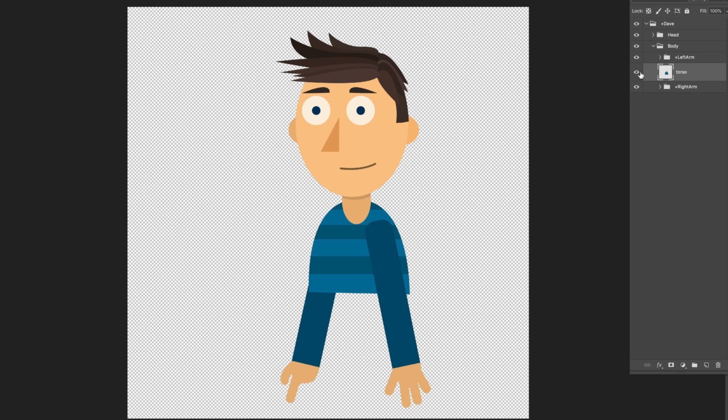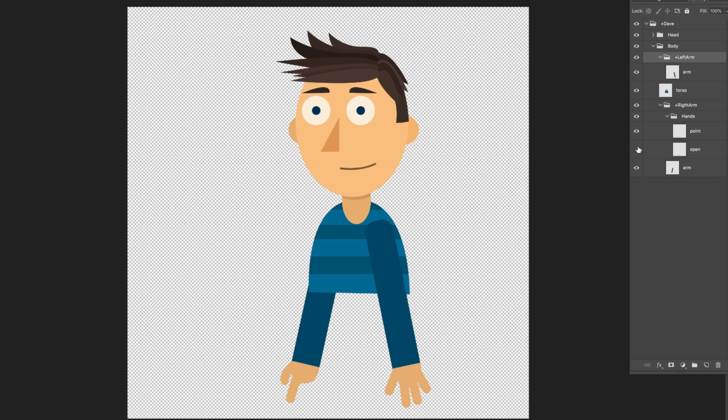All it is a torso layer that is sandwiched between two arms. And really it's the same arm that I just duplicated and put on the other side. Now, the only difference here is that this left arm, for this character, his left arm, there are no different hand positions. It's always going to be this single four-fingered hand that shows up. But for the right arm, I do want it to switch between a point and an open hand.